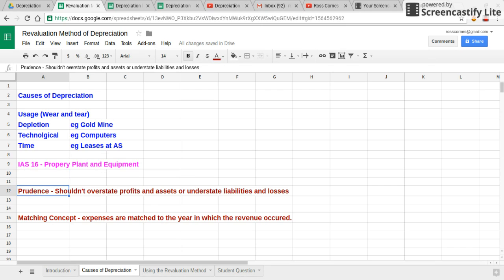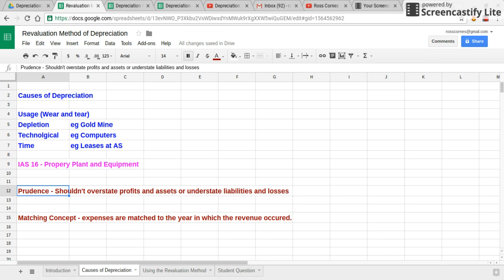The theory about why we do this, both IG students and AS students need to know. The first one is we've got a concept called prudence. Prudence says we shouldn't overstate profits and assets or understate liabilities and losses. And there are two big elements to this linked to depreciation.